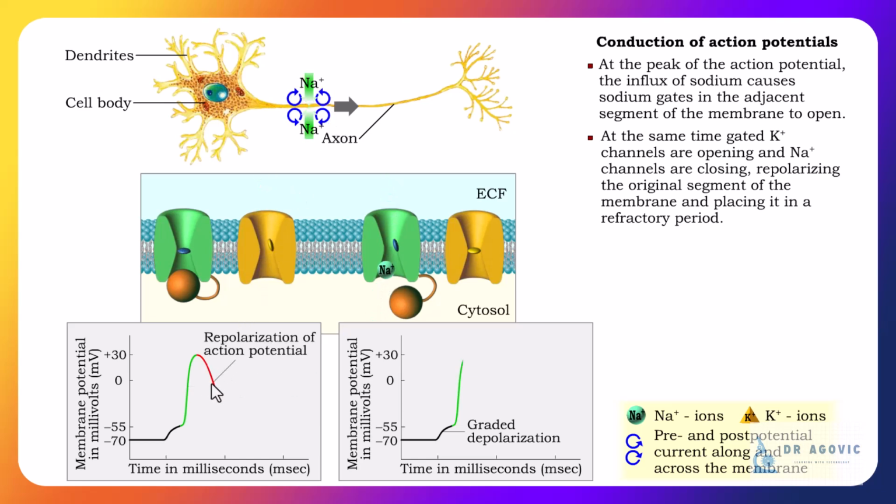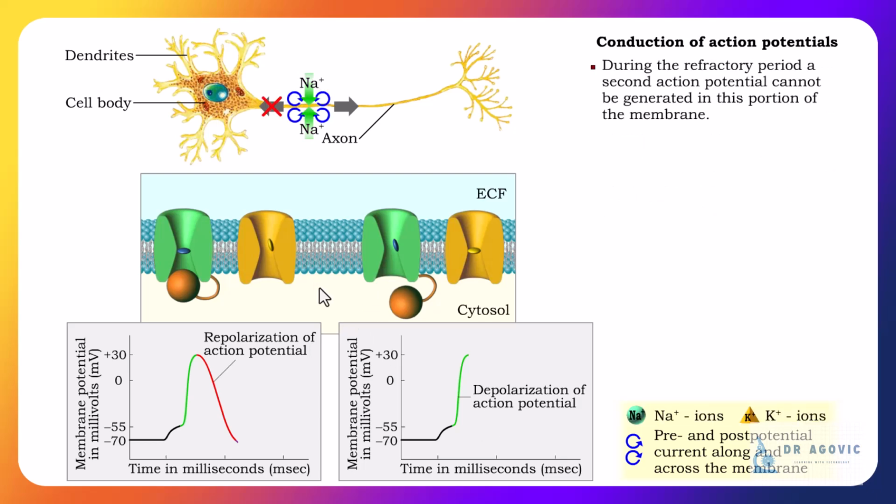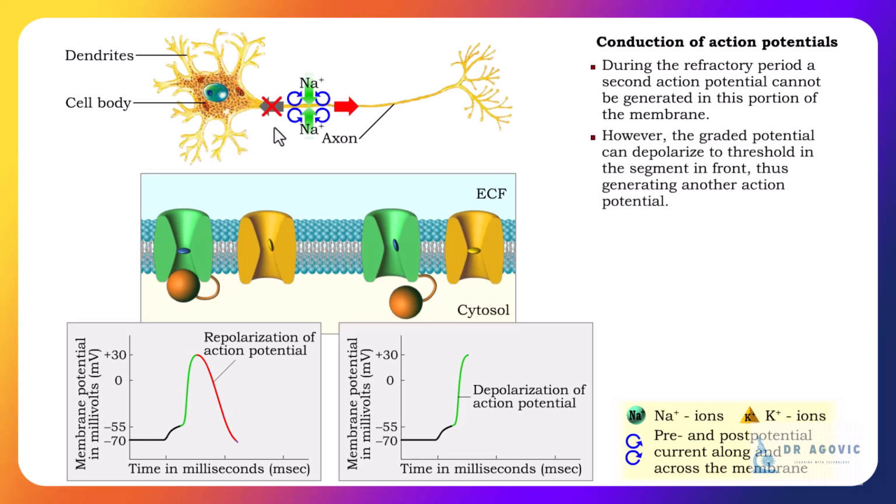Repolarization of the first segment of membrane begins with the opening of voltage-gated potassium channels and the inactivation of sodium channels. The graded potential is unable to reach threshold and generate another action potential in the section of the membrane that is refractory.